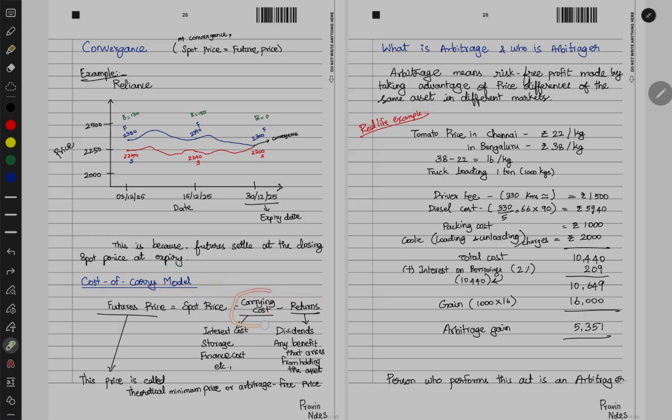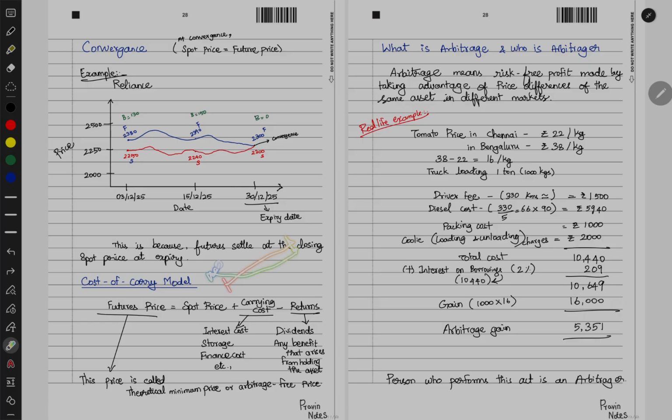Now, this cost of carry includes interest cost, storage, finance cost, etc., and there might be some returns also involved, like dividends or any benefits that arise from holding the asset. For example, as we are accounting for the interest cost or the opportunity cost, in the same way we have to account for the returns also.